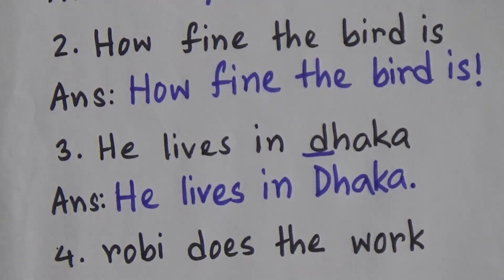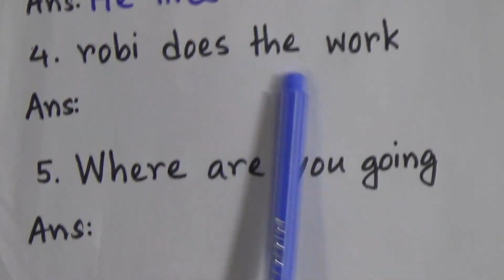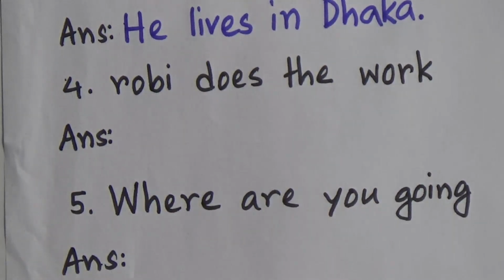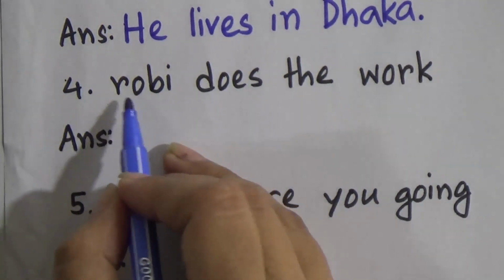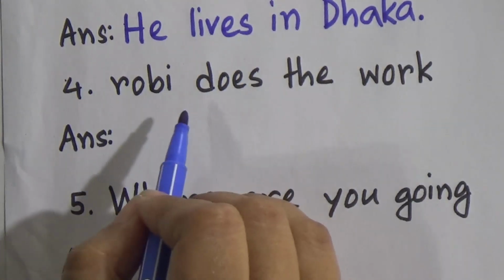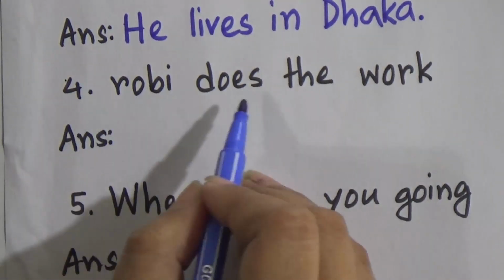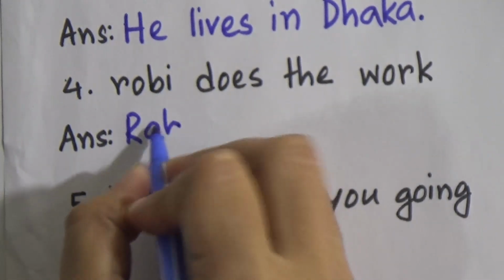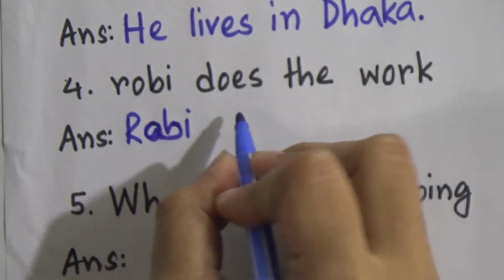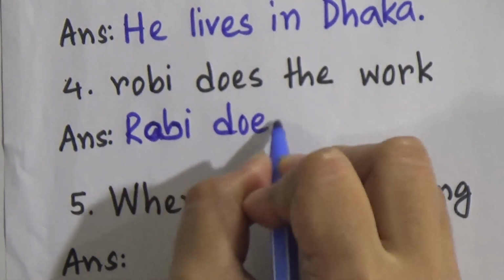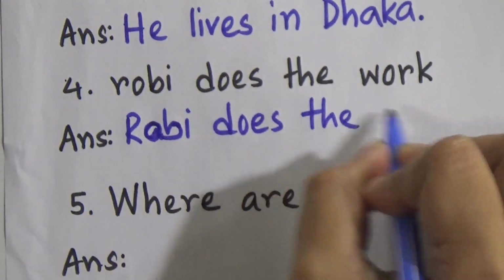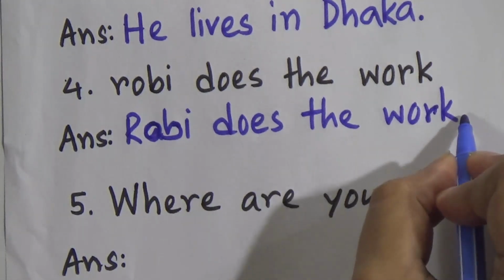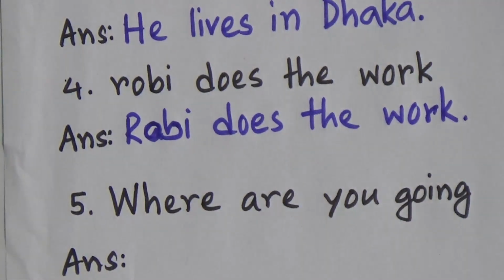Now number 4, Robbie does the work. Now look here, Robbie is a proper noun, the name of a person, and this is the beginning of the sentence, so it will start with a capital letter. Robbie does the work. And this is a statement, that's why we will give a full stop at the end of the sentence.